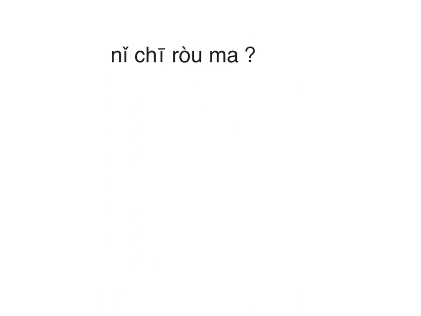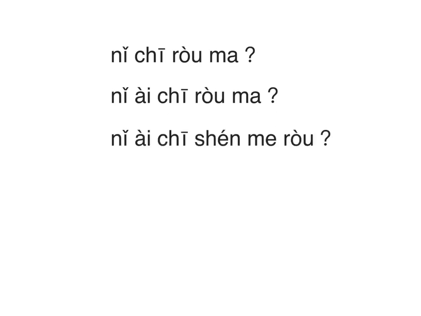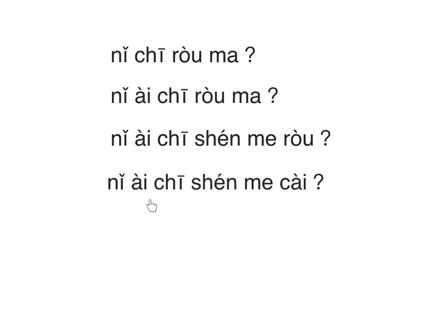How would you answer the question if people ask you, 你吃肉吗? Or 你爱吃肉吗? And 你爱吃什么肉? 鸡肉, 鸭肉, 牛肉, 羊肉, or 鱼? And 你爱吃什么菜?